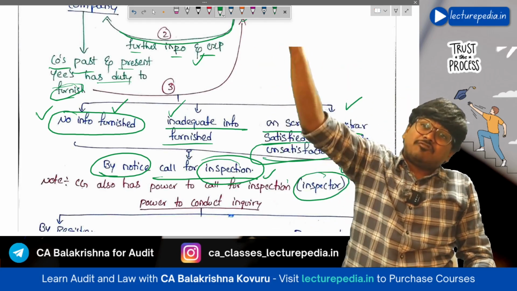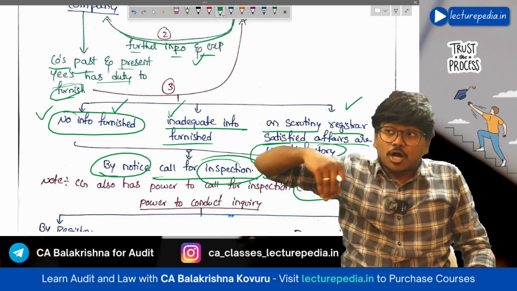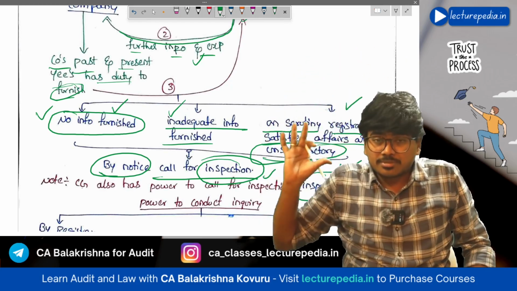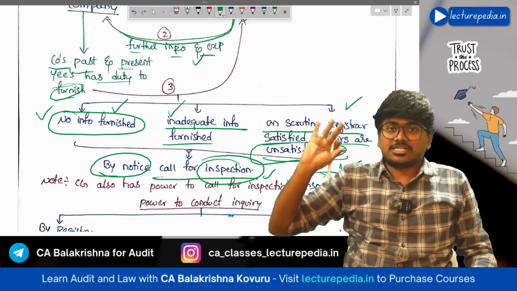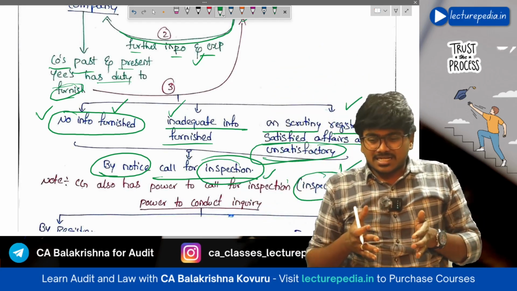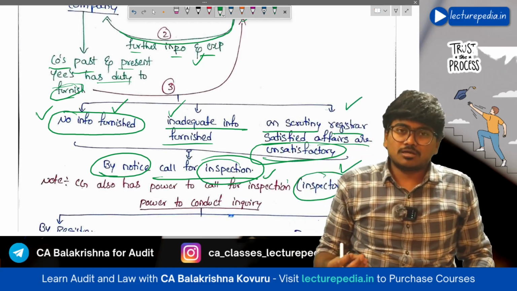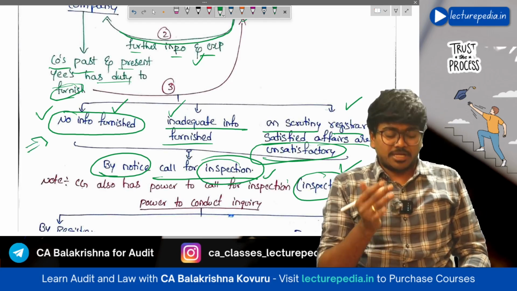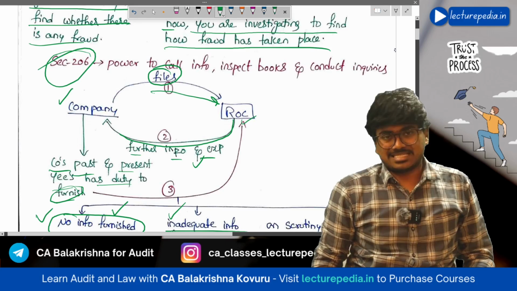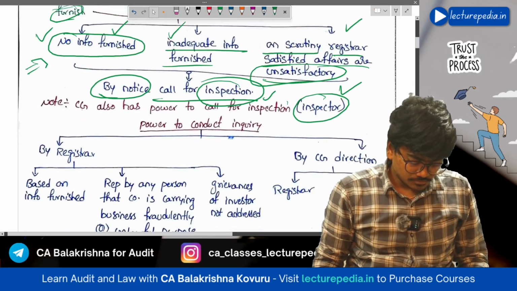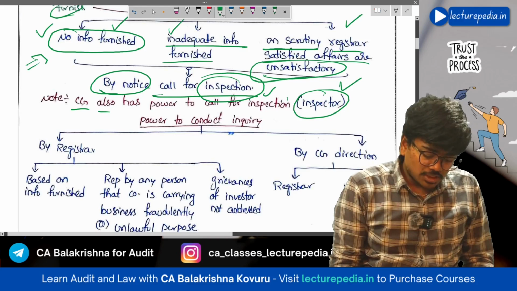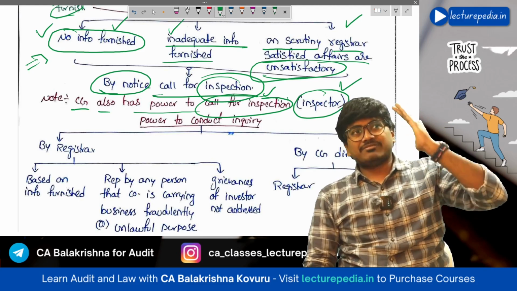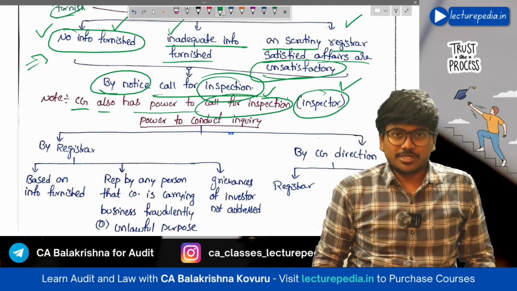Investigation means after the fraud has been found out, identifying how much amount is involved, who has committed the fraud, and for how much time this fraud has been committed. That is known as investigation. So inspection will be conducted to find out whether there is any fraud or misrepresentation. So this is the triggering point for inspection under section 206. The central government also has power to call for inspection. Not only ROC, if the central government wants, it can also give a notice of inspection to the company.